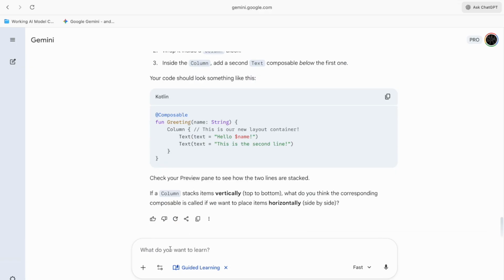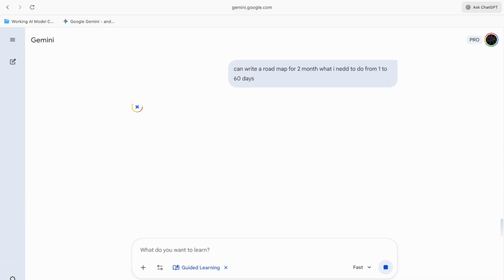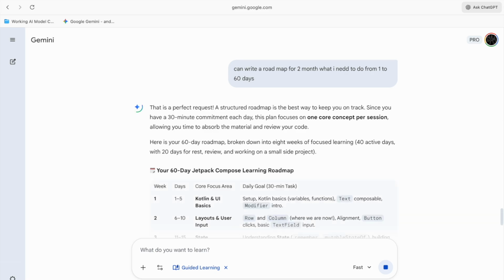so I'll just say that. Can you write a roadmap for 2 months? What I need to do from day one, from 1 to 16 days. No, brief details like that. You might be thinking that why I'm doing this. Just for understanding. In that way I have roadmap, so I won't have much issue.